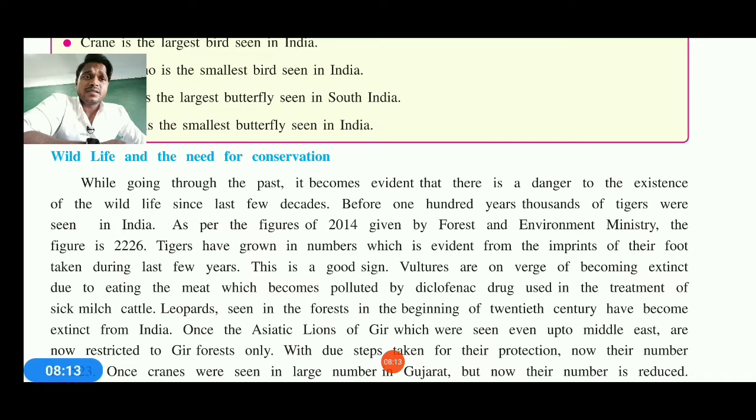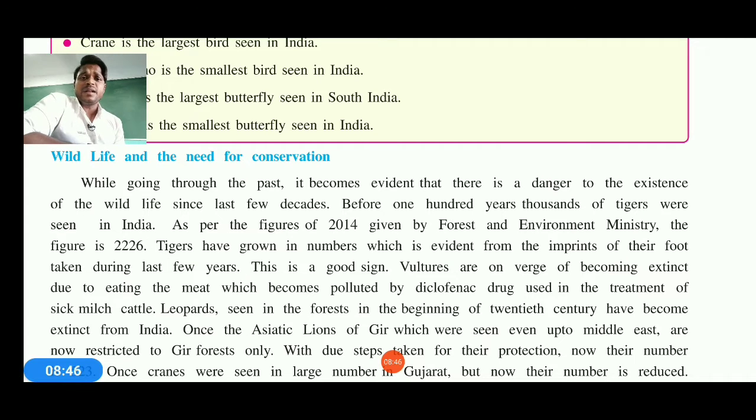Before 100 years, thousands of tigers were seen in India. As per the 2014 figure given by the Environment Ministry, the figure is 2226. So the tigers have grown in number. This is a good thing, but in ancient times they were larger in number. Vultures are also now endangered due to eating meat polluted by drugs used by human beings to treat the animals, like diclofenac, which is used for the treatment of sick milch cattle.